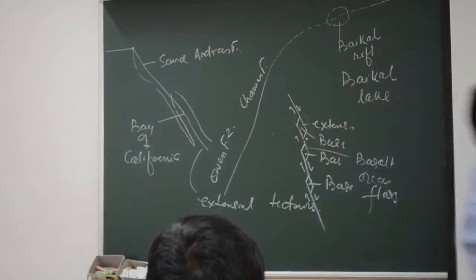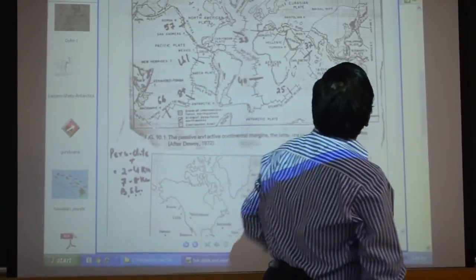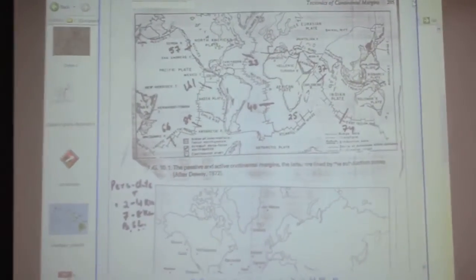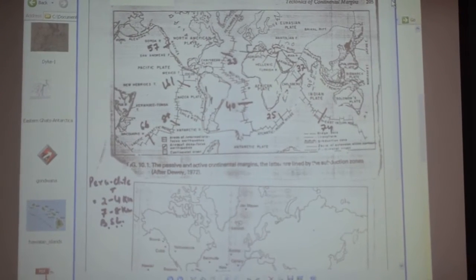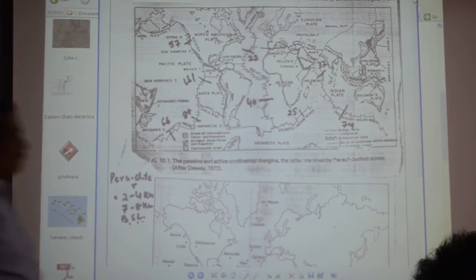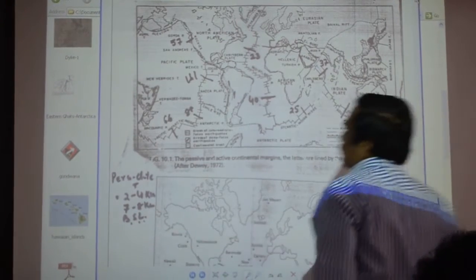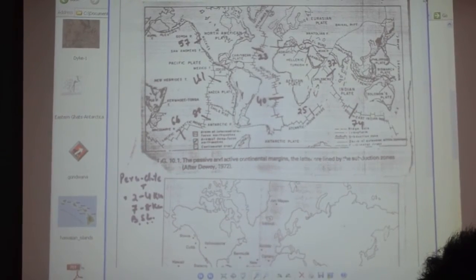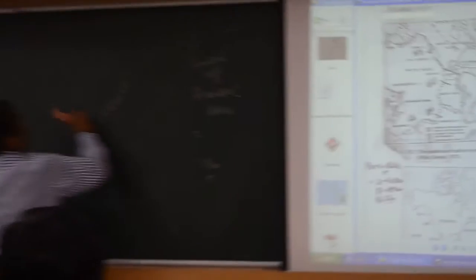Similarly, this Baikal Lake. Can you just draw for Baikal Lake? How is it opening up? Suppose I say this is a right lateral movement. I will give you some arrangement. You are understanding or not? Just listening.